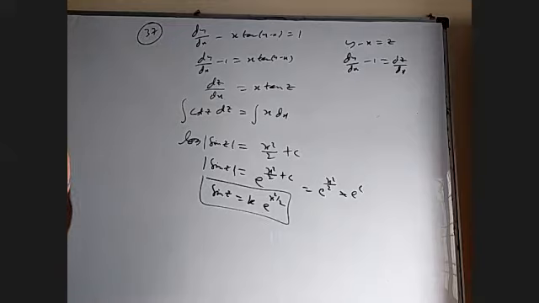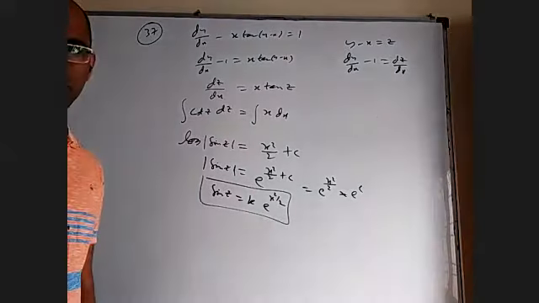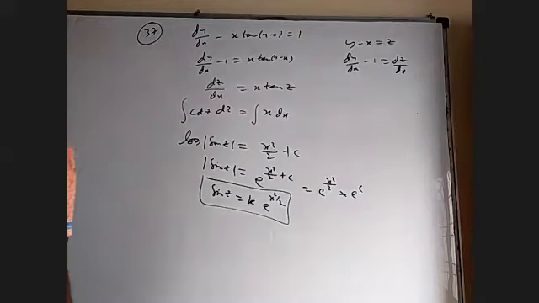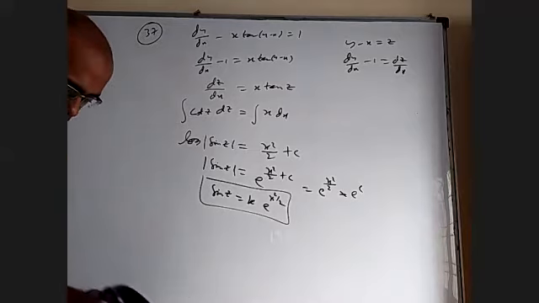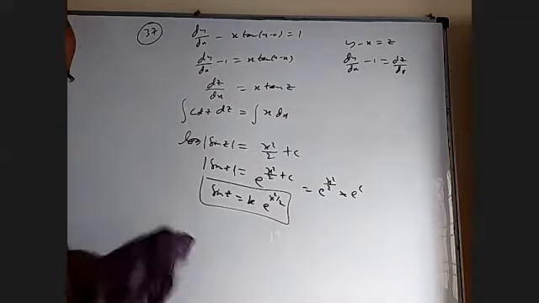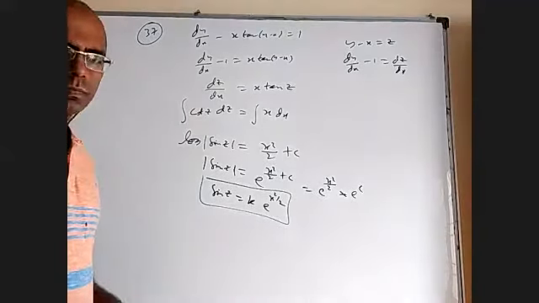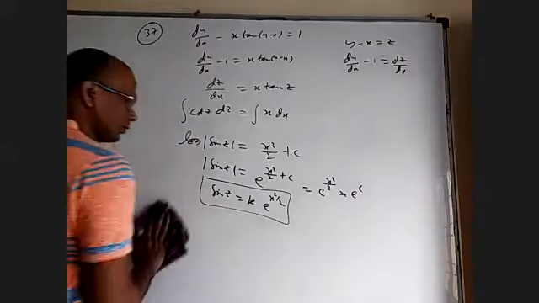39: you don't have to take anything as z. It's directly variable separable only. All right, I'm going to erase 37.